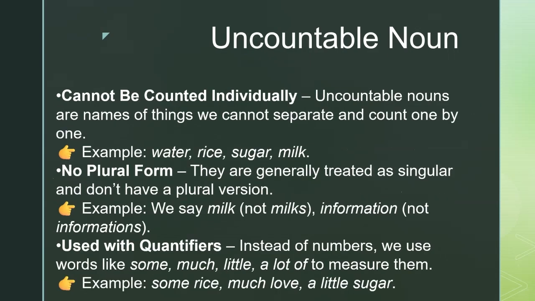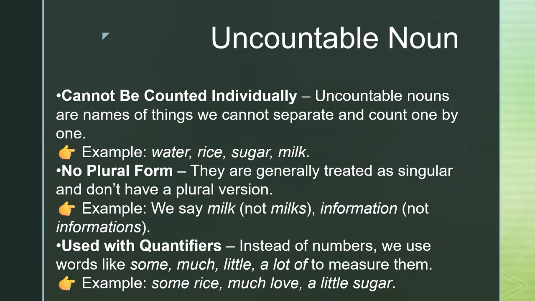The last type is uncountable nouns. So, uncountable nouns are the names of things that we cannot count individually. For example, water, rice, sugar, or milk. We can only measure them, but we cannot count them one by one. These nouns do not have plural forms.